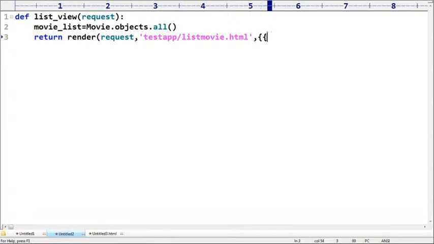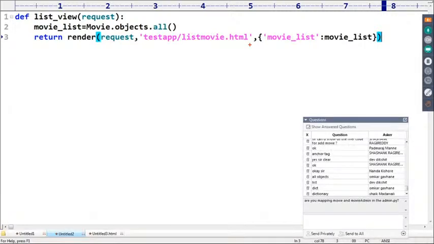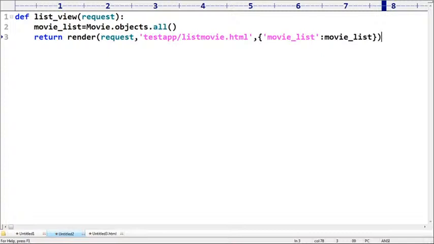Here, just observe that. Movie list is the name, and the corresponding value is also movie list. That's all. If I take these two lines, then automatically the control goes to list movie.html. That list movie.html is responsible to display all this movie list information in table form. Any doubt? Please confirm.